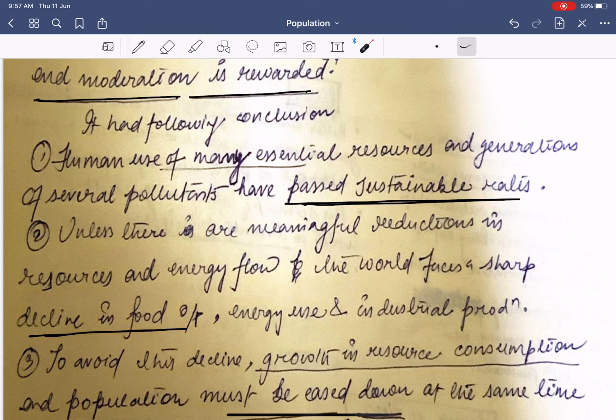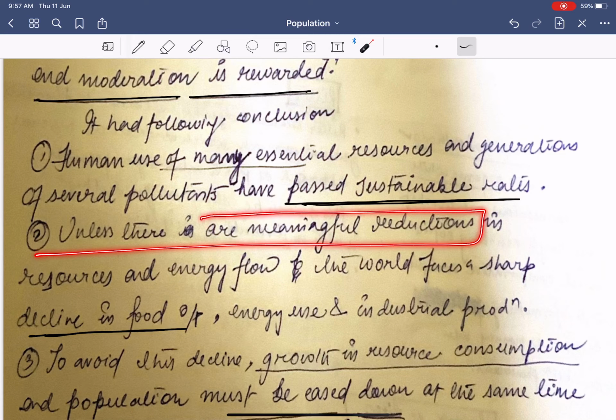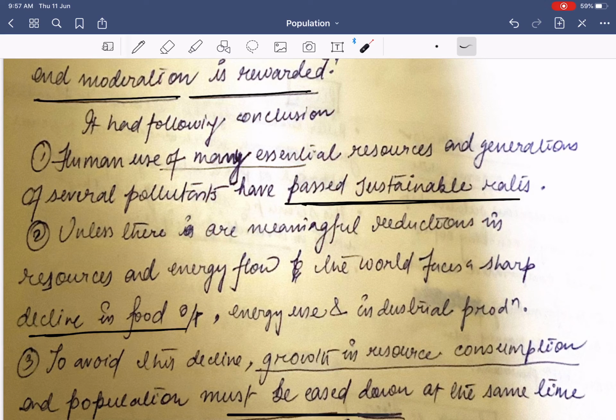It simply says that we have to reduce. But unlike the limits to growth, it doesn't say that we face dire consequences in 2100. It says that we have to limit or reduce our consumption, but at what rate or at what determined time, it doesn't say so.